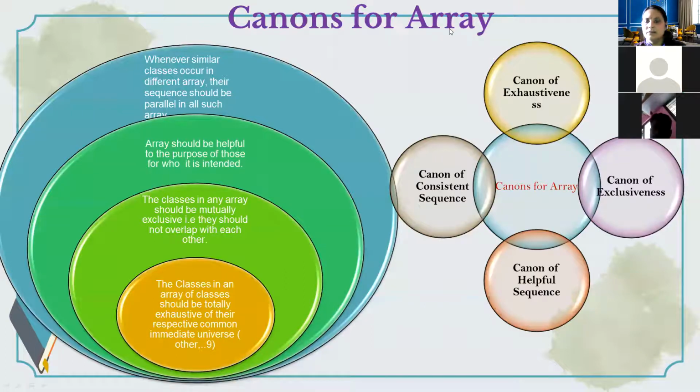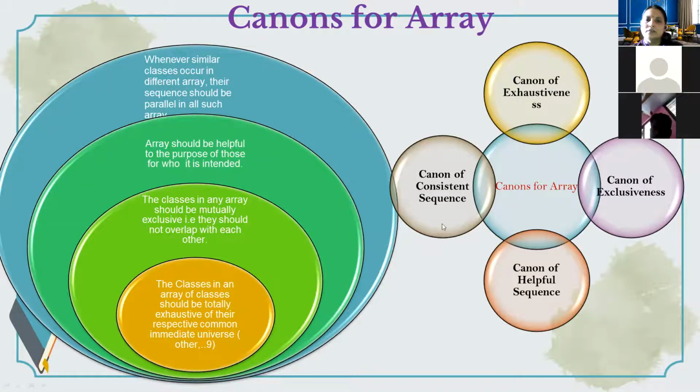What is meant by array? Based on the array, we are grouping the various classes into similar groups. Here we have seen the canon of exhaustiveness, canon of exclusiveness, canon of helpful sequence, and canon of consistent sequence.